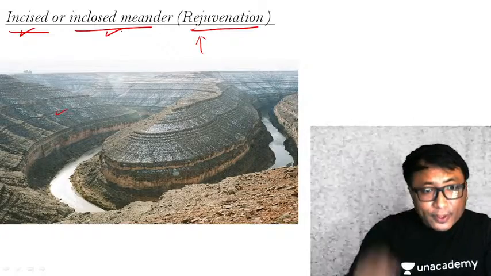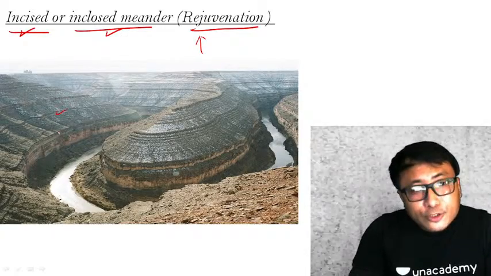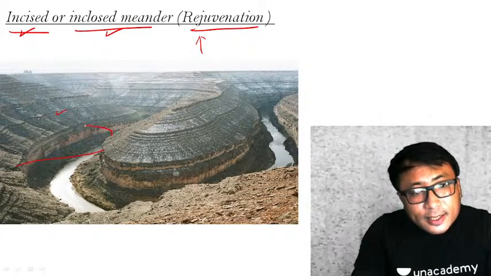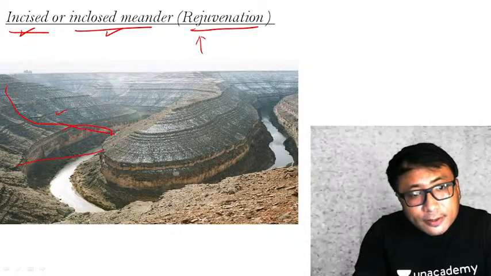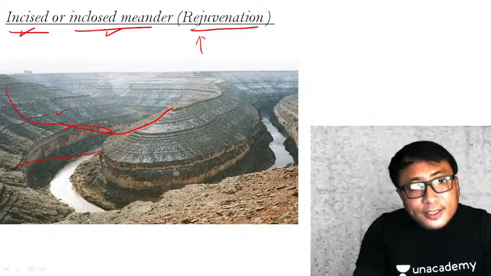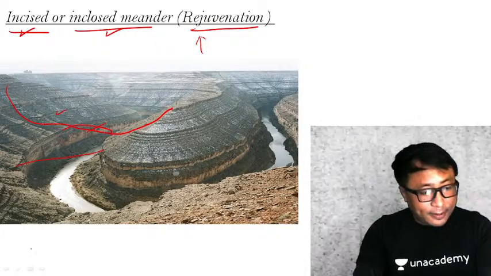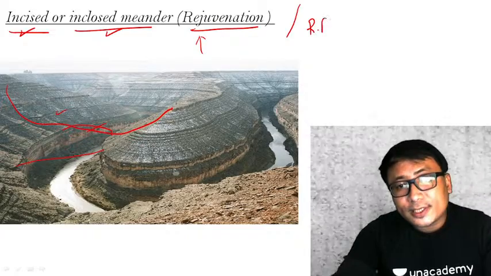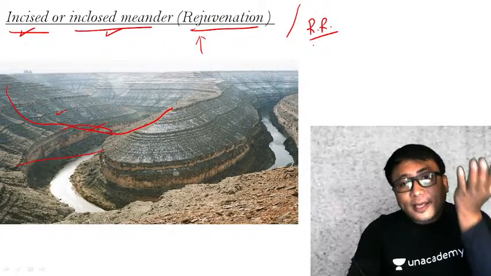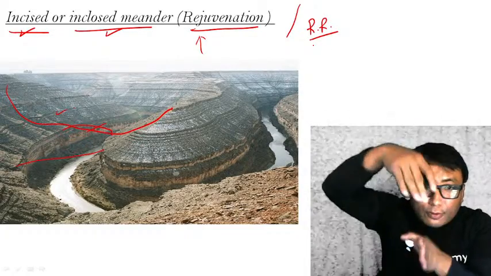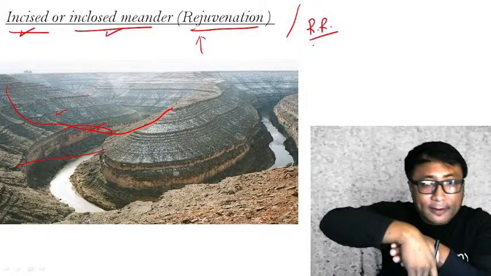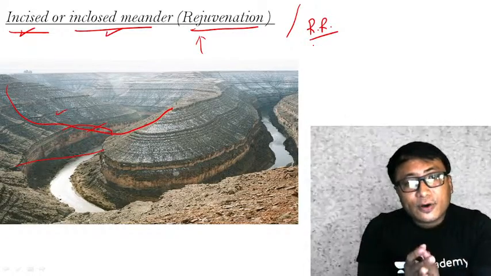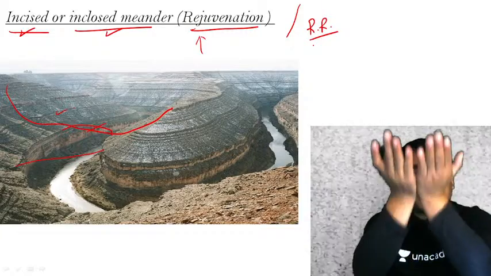You kindly follow the pointer. You see here the actual or the original meander was only this part. You see here only this part. But when this river rejuvenation happened, and river rejuvenation I have just explained to you, river rejuvenation is nothing but the river gets more energy to cut its own valley below, downside. Okay, and that happens because of the change in the sea level or upliftment of the landforms.